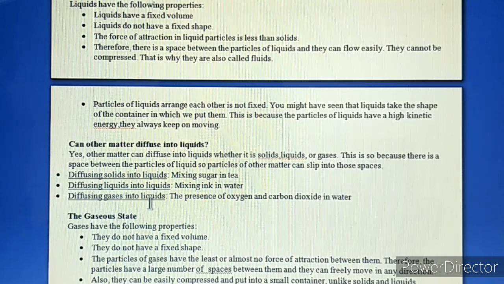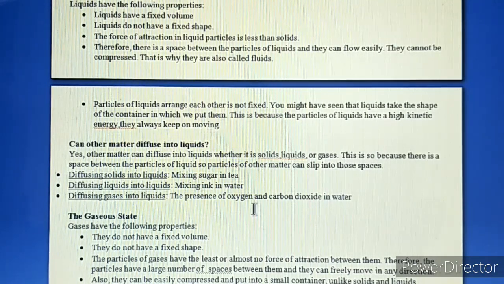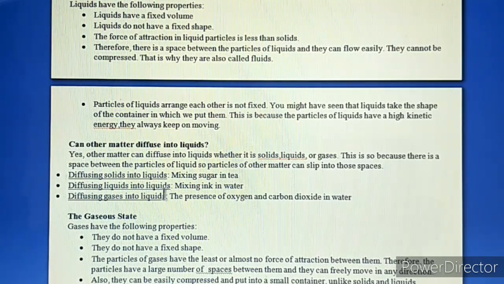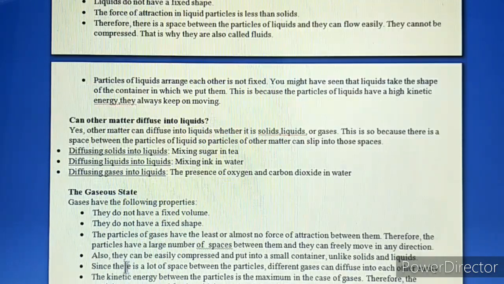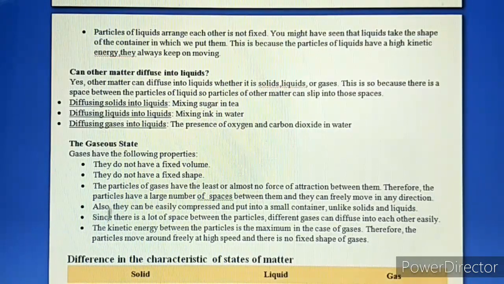And diffusing gases into liquids: the presence of oxygen and carbon dioxide in water. We know that these two gases dissolve in liquids, and that is why aquatic animals can take in oxygen and carbon dioxide. So the gaseous state. Now the gaseous state is what? Gases have the following properties.